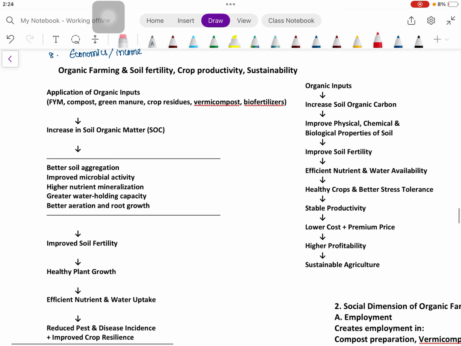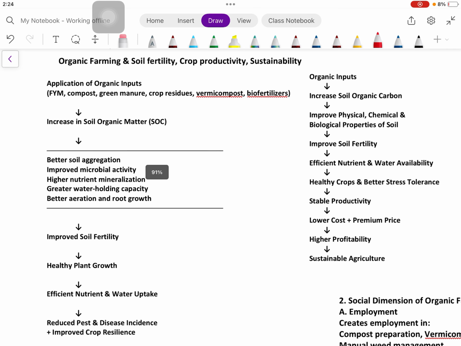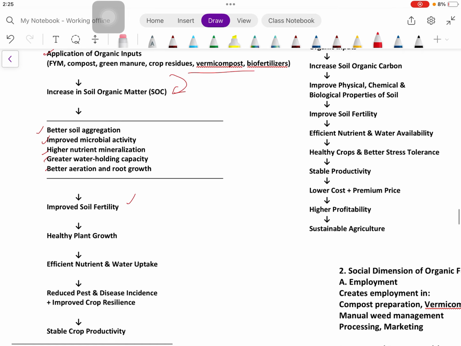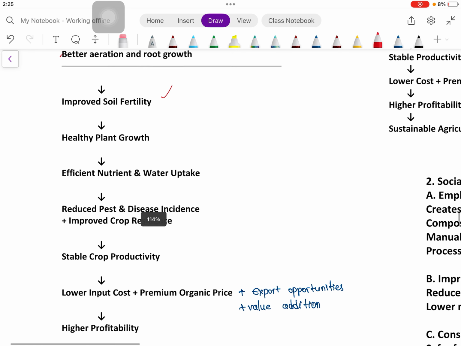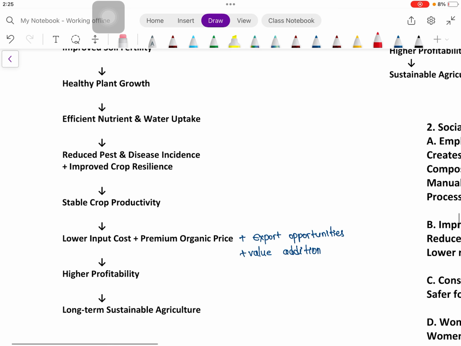Then organic farming and soil fertility, crop productivity and sustainability. Whenever we apply organic input, it increases the soil organic carbon. Then soil organic carbon does these things. So naturally the soil fertility will be increased. Then high plant growth will be there. And when plant growth is better, then efficient nutrient and water uptake will be there, and pest and disease incidence will be lower. Crop resilience will be improved, and stable crop productivity will be there.